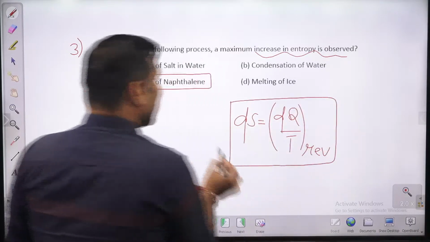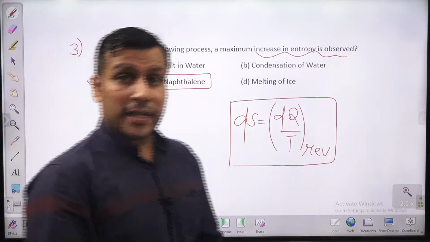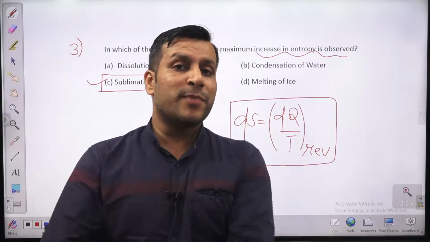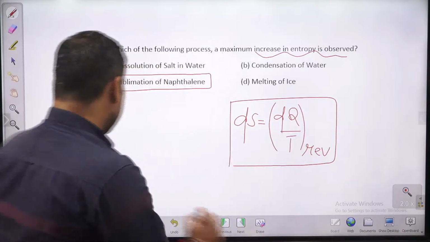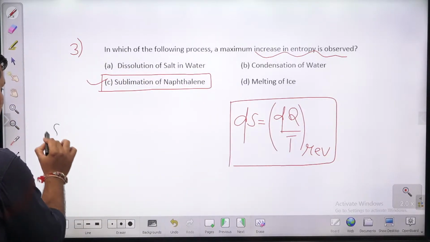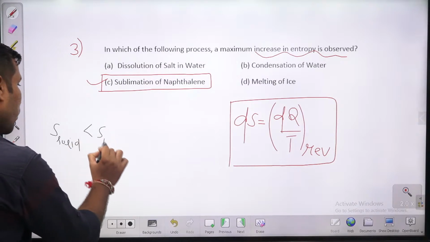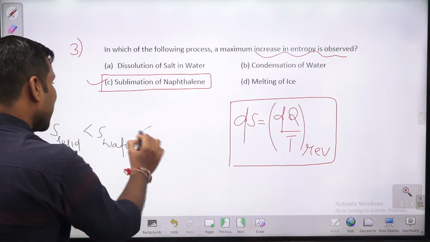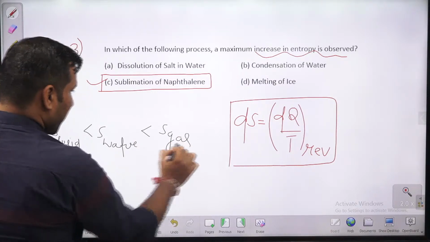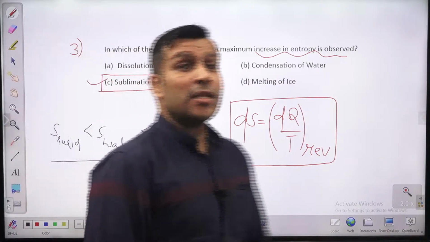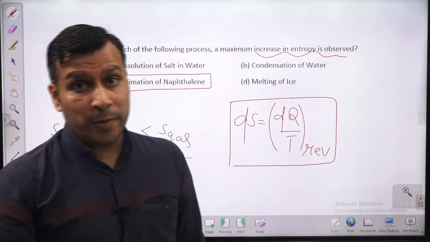As we are increasing the temperature, entropy increases, disorder and randomness increase. As the phase changes, the entropy of solid is less as compared to the entropy of water, and it is less as compared to the entropy of gas. Entropy of gas is more. As the phase progresses, entropy increases.